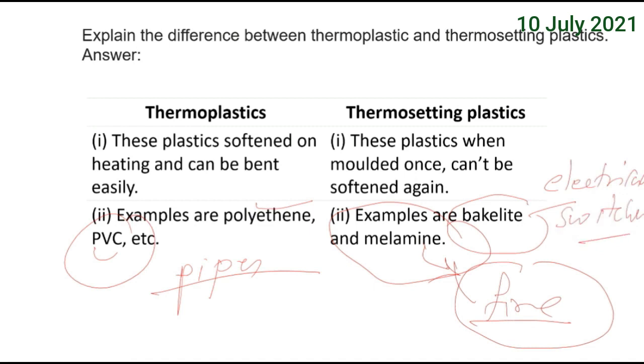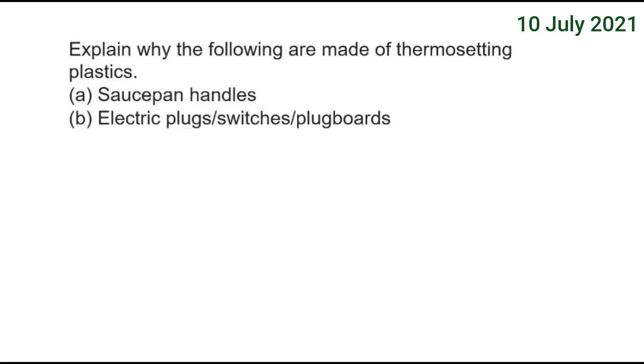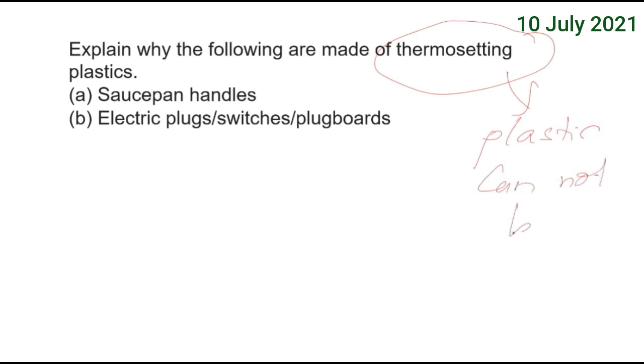The next one: explain why the following are made of thermosetting plastics. And what are thermosettings? Thermosettings are those plastics which cannot be molded on heating.